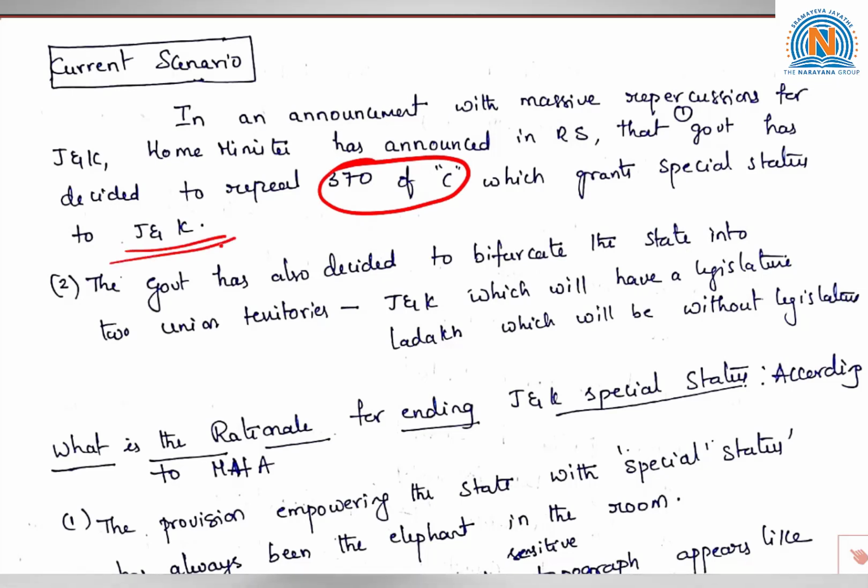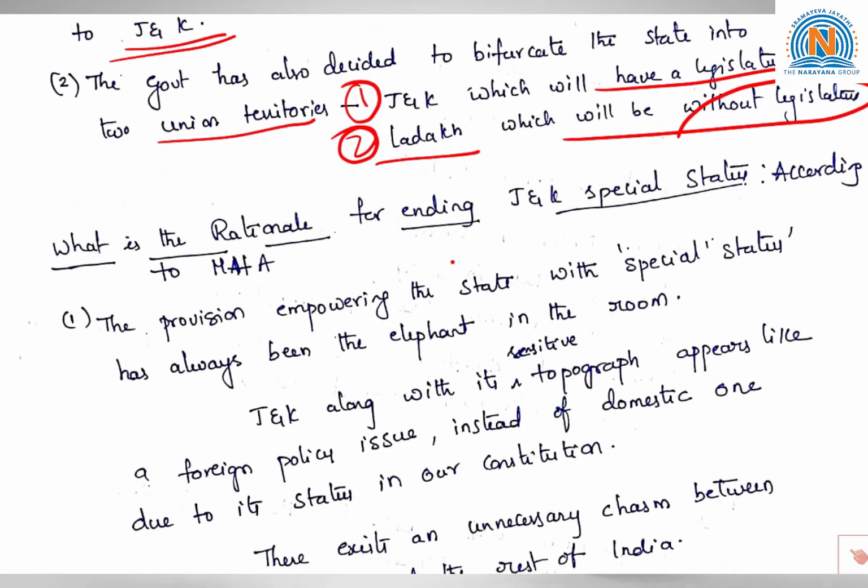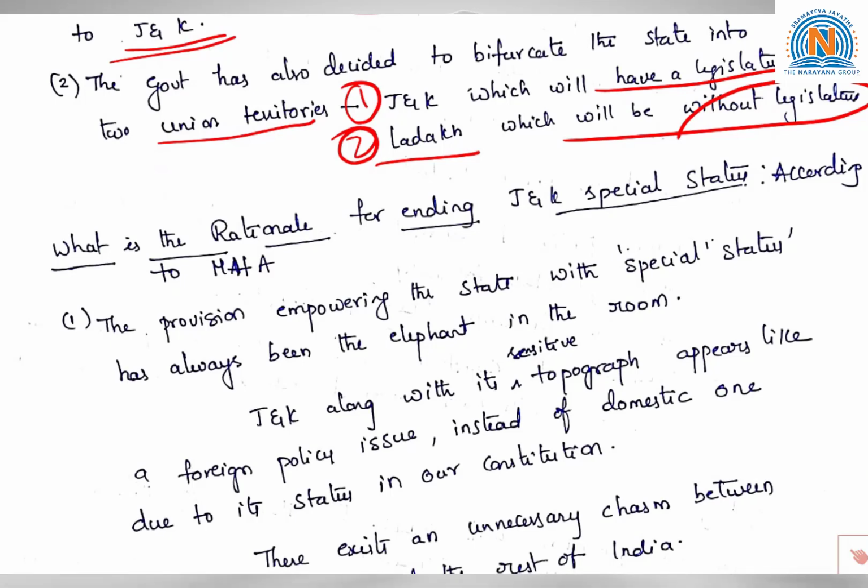The government has also decided to bifurcate the state into two union territories. One is Jammu and Kashmir, which will have a legislature, and the other is Ladakh, which will be without legislature. And what is the rationale for ending Jammu and Kashmir's special status?